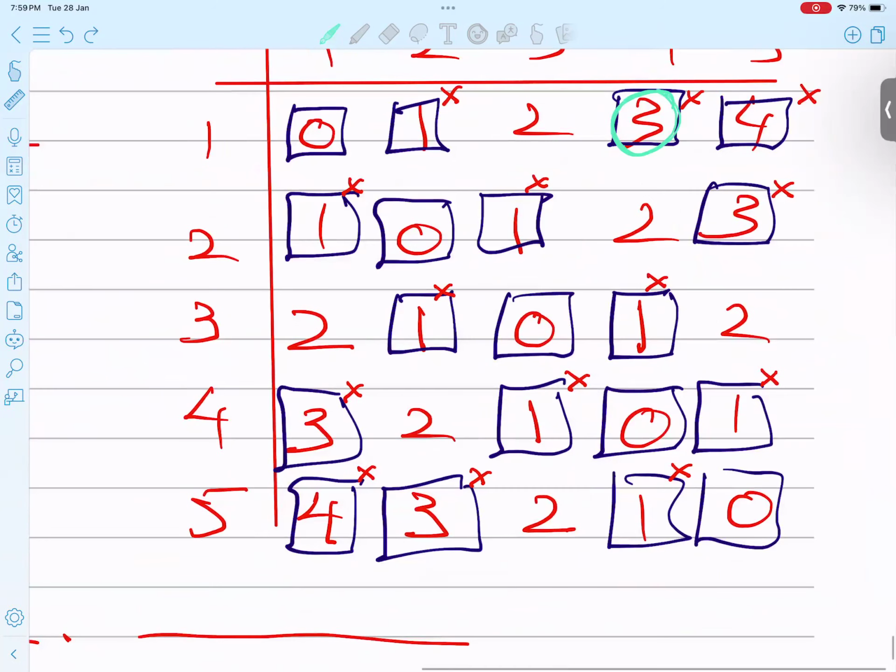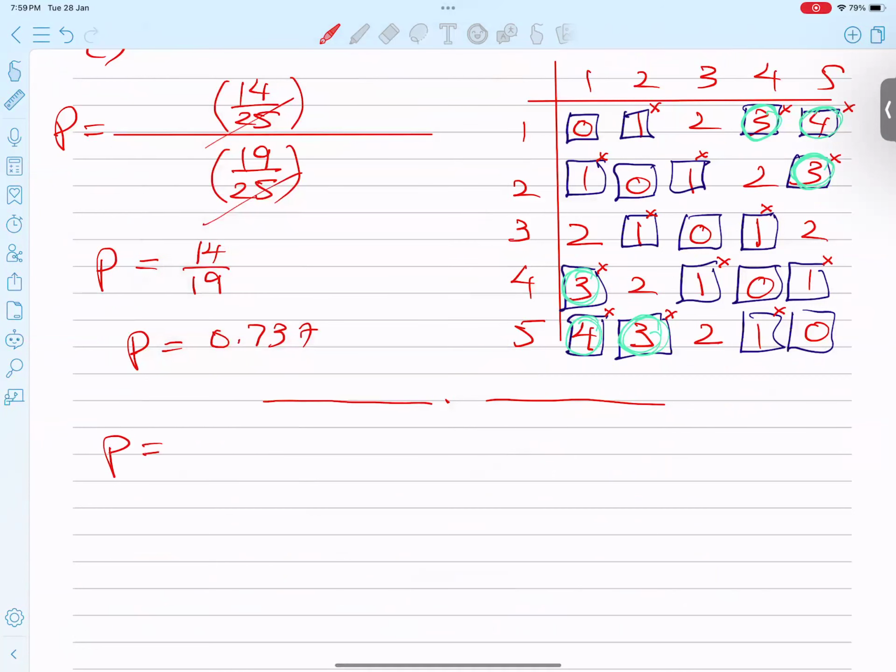How many? 1, 2, 3, 4, 5, 6. So 6 numbers are satisfying our question. So the probability is 6 out of 25. I believe you understand how I got 6 out of 25. And q naturally is 1 minus 6 over 25, which becomes 19 over 25.